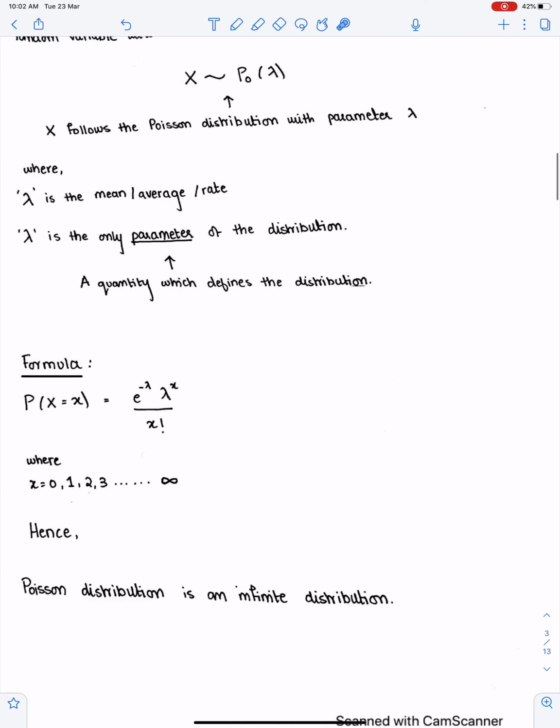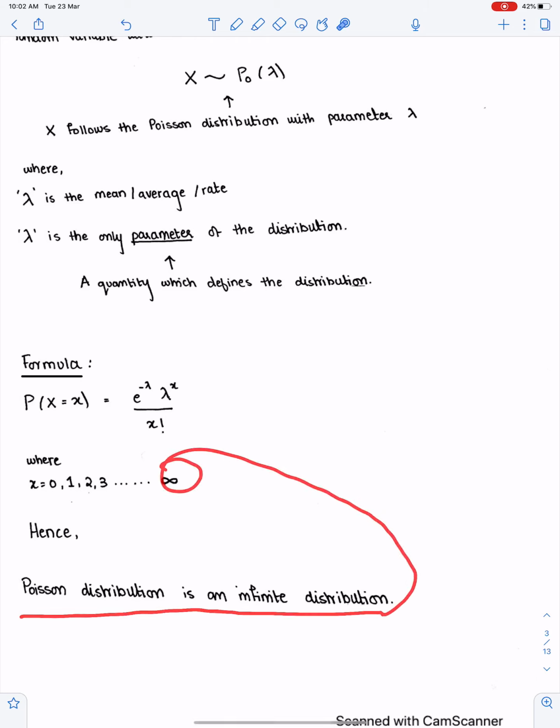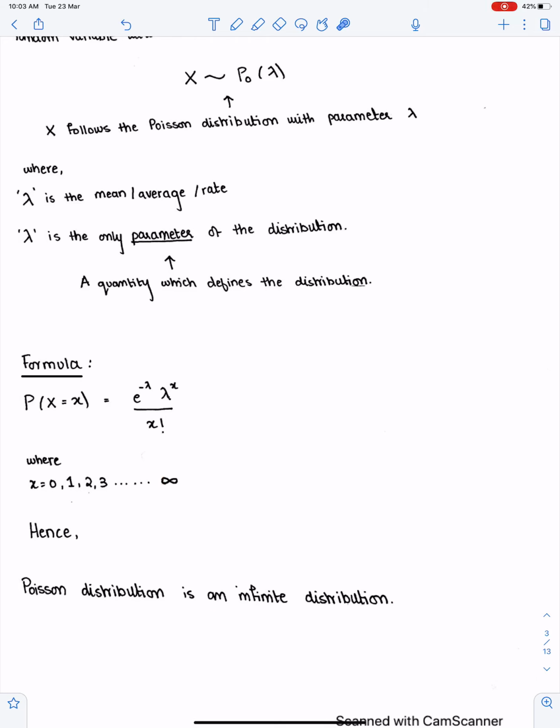This is the formula of the distribution: e to the power minus lambda, lambda to the power x, over x factorial. If you have x here, then it's lambda to the power x over x factorial, and e to the power minus lambda. And x can take any value from 0 to infinity, all integer values. Hence, Poisson distribution is an infinite distribution because of this. And x is discrete.